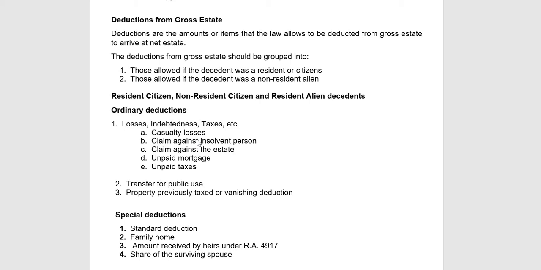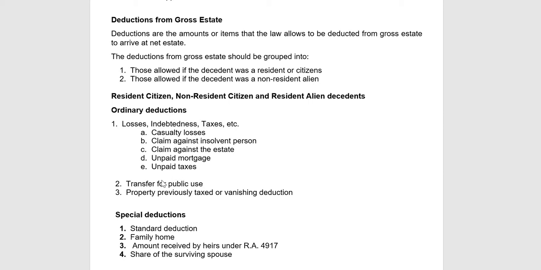So RC and RA are allowed ordinary deductions and special deductions. Ordinary deductions include losses, indebtedness, taxes. The losses, indebtedness, taxes include casualty losses, claims against insolvent persons, claims against the estate, unpaid mortgage, and unpaid taxes.